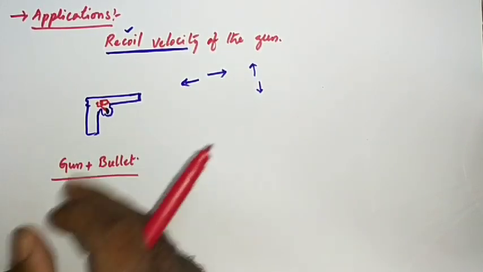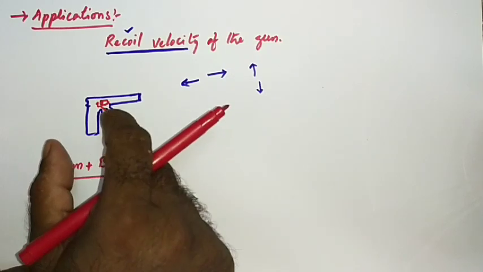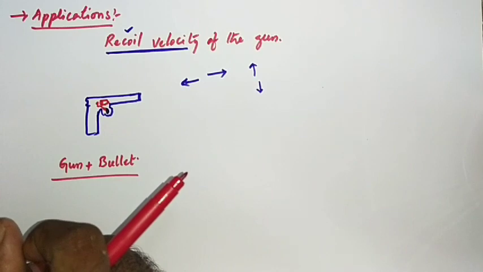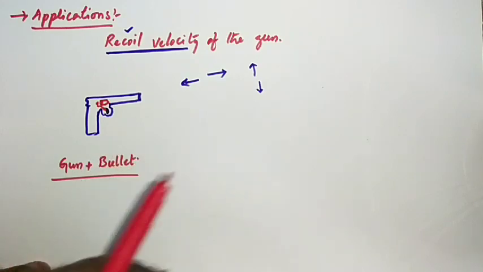But how does the law of conservation of momentum hold good here? We are applying an external force on this trigger, so how can you say it is conservation of momentum? The external force is not zero here.